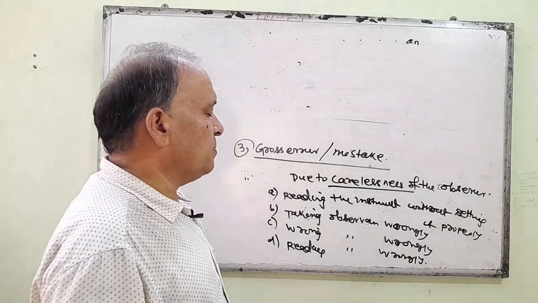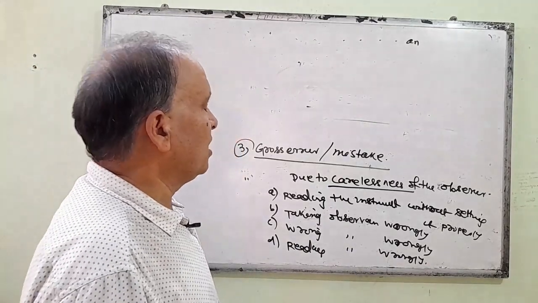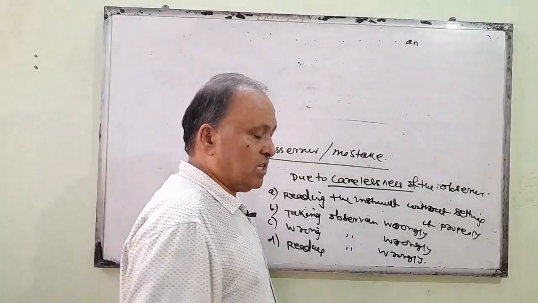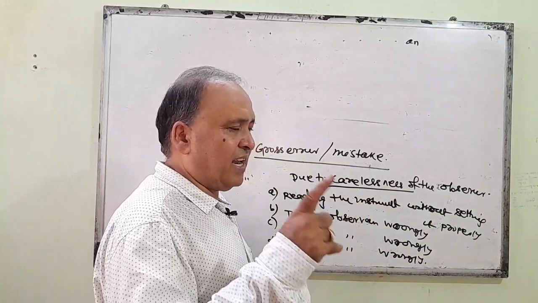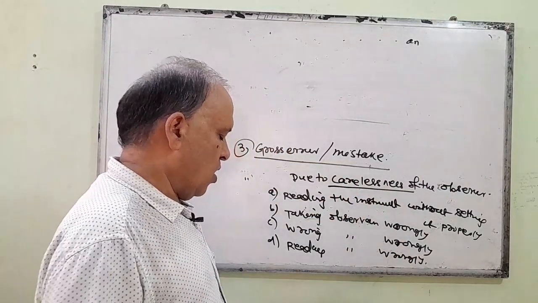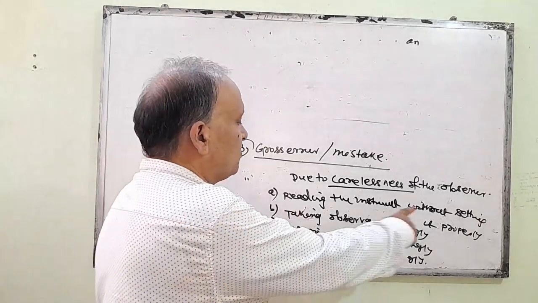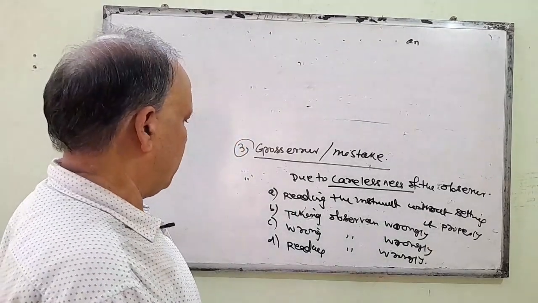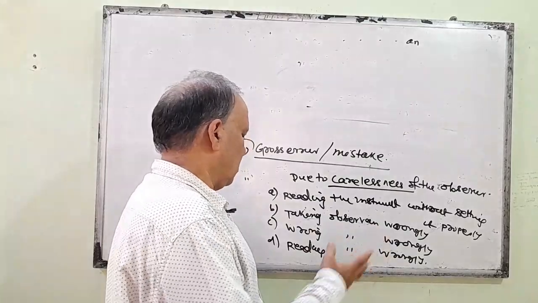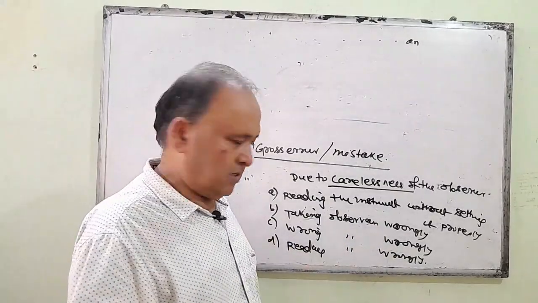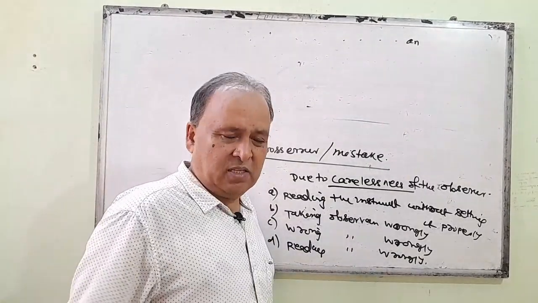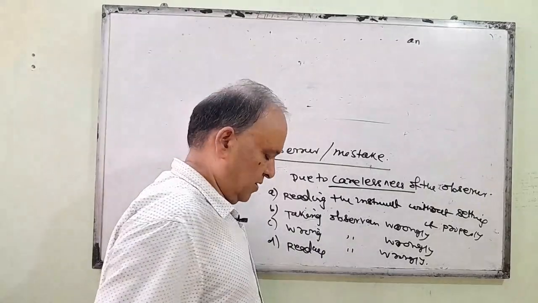Third one is your gross error. You remember what gross error means: carelessness of the observer. What is the carelessness of the observer? That is reading the instrument without setting it properly, taking the observation wrongly, writing the observation wrongly, and reading the observation also wrongly.